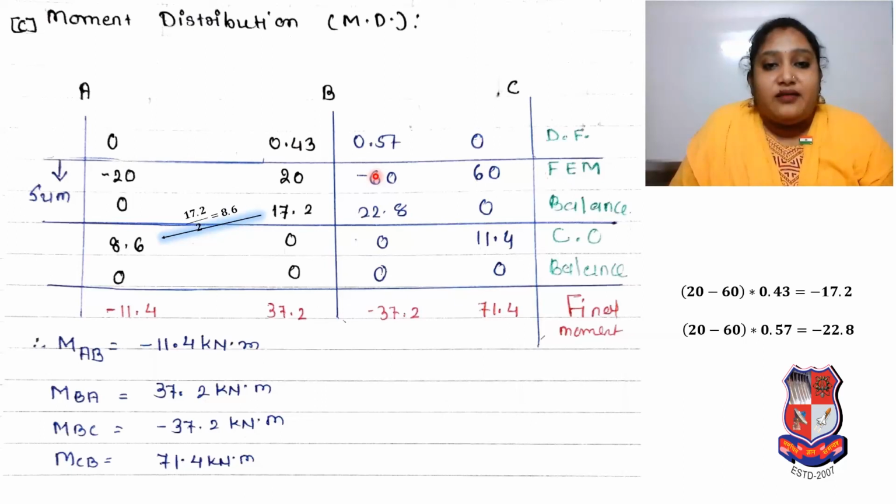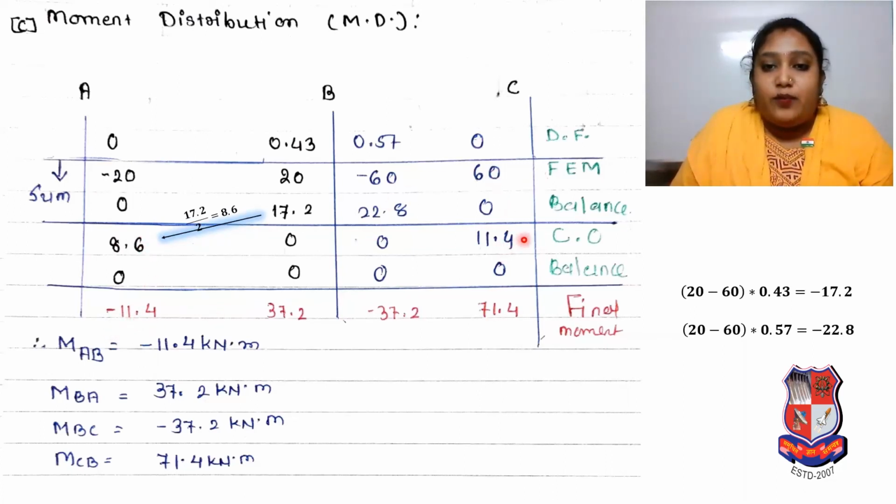Now minus 60 plus 22.8, so it is minus 37.2, means it is balanced. Okay, because at the same joint we have a similar value, the same value, only positive and negative, so it is balanced. And we know that at a fixed end some moment is there. Here it is balanced, so whatever moment is here, the addition of that we consider as the moment distribution part computed. So here minus 20 plus 8.6, so it is minus 11.4.